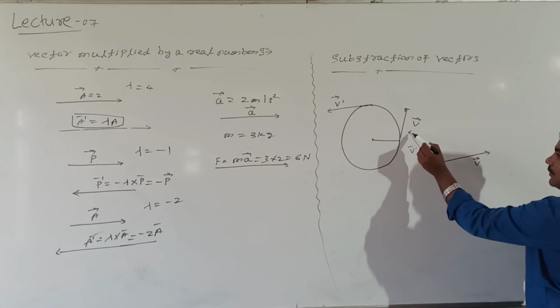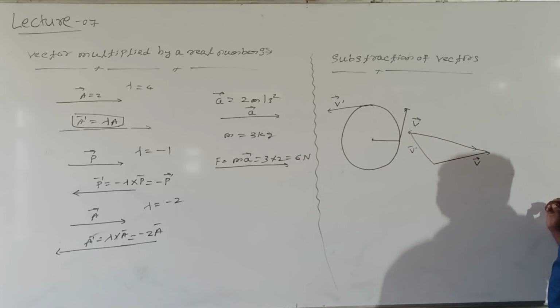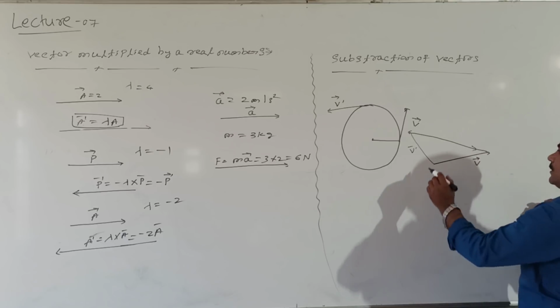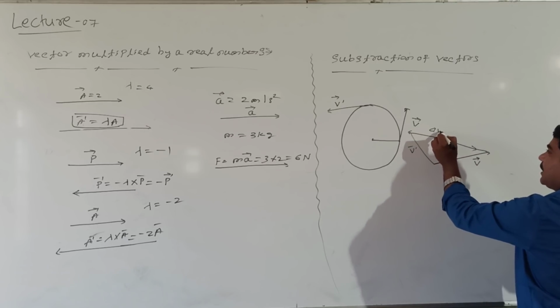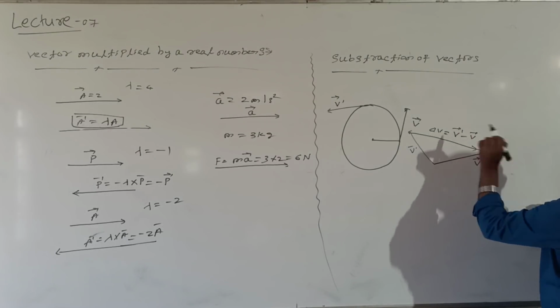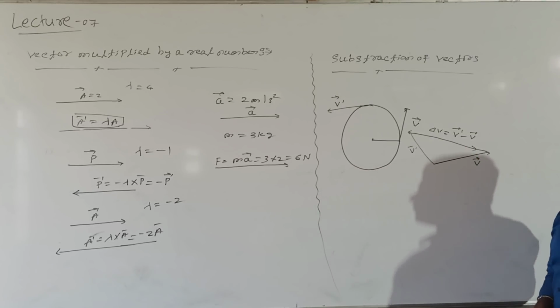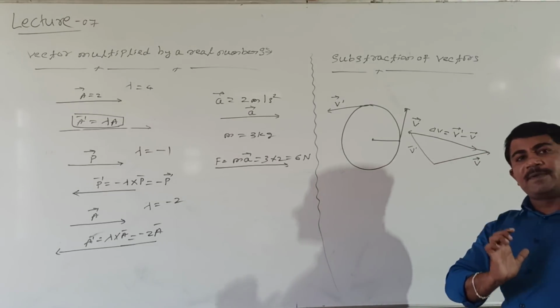Then how to take the difference? The difference in vectors, del V, is equal to V dash minus V. This is how two vectors can be subtracted.